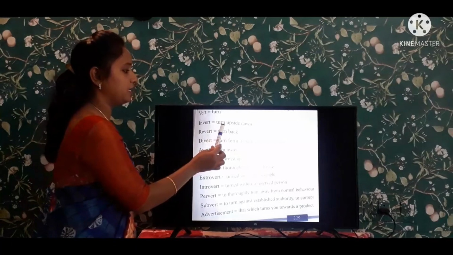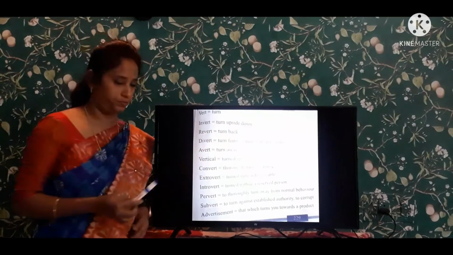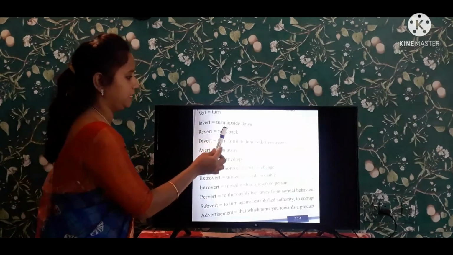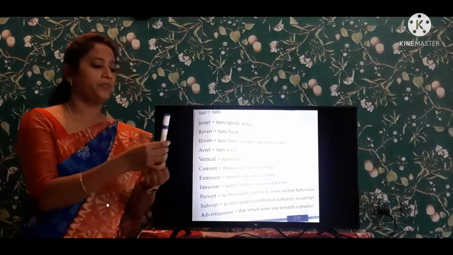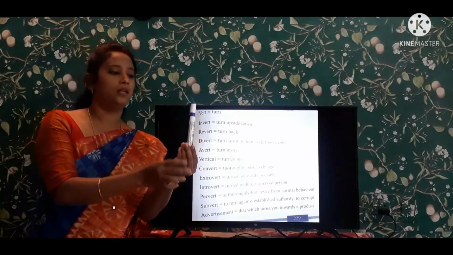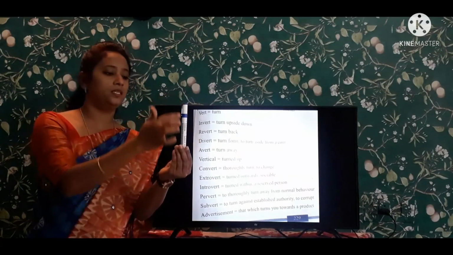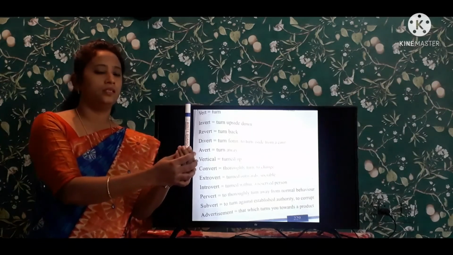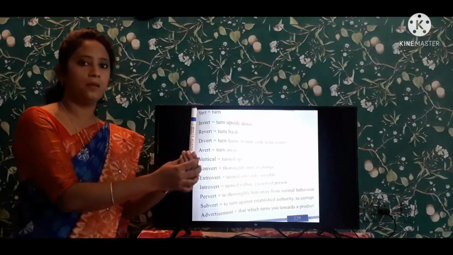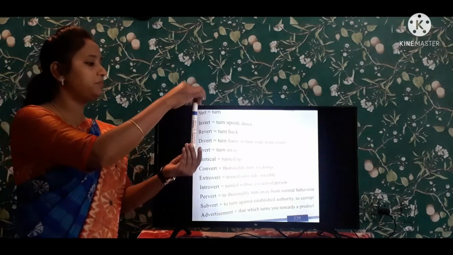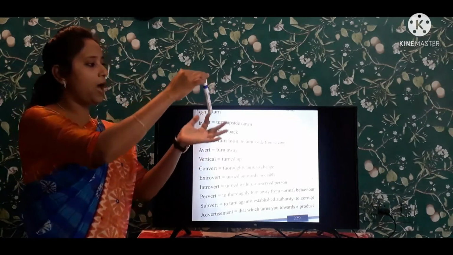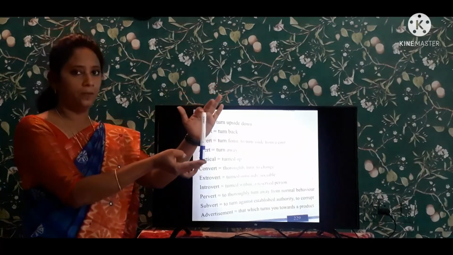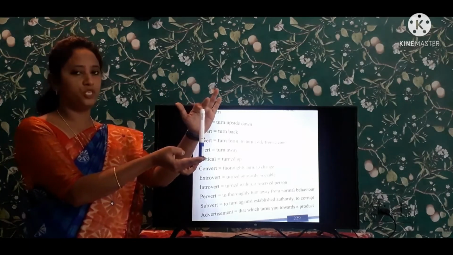Invert means turn upside down. See, this is the normal way that I am keeping this pen. Now I am turning this pen upside down. See, this is the position of the pen now.